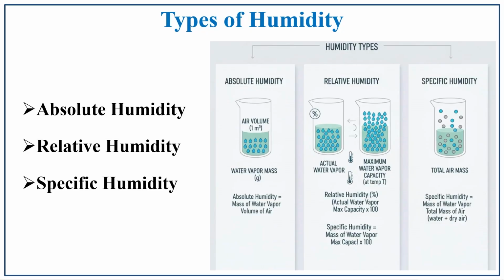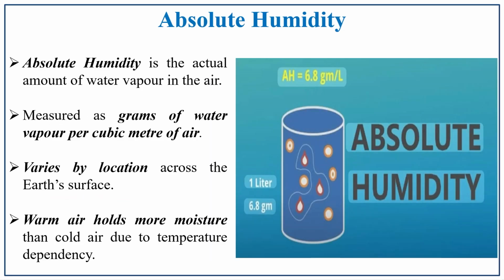What are the types of humidity? There are three types of humidity: absolute humidity, relative humidity and specific humidity. We will discuss them one by one. What is meant by absolute humidity? The name itself implies that it is the actual amount of water vapor in air. Whatever amount of water vapor is present in the air is considered to be the absolute humidity. It is measured as grams of water vapor per cubic meter of air.